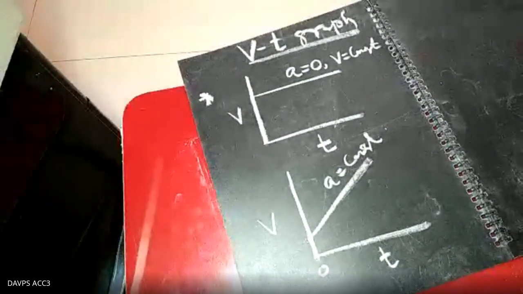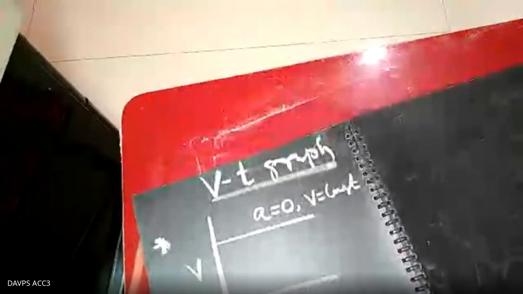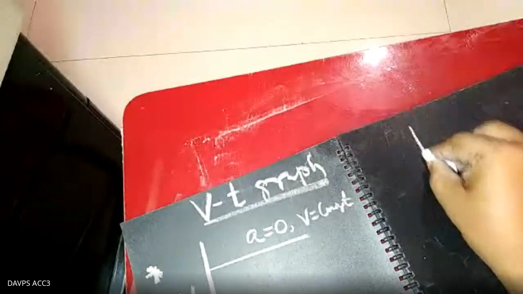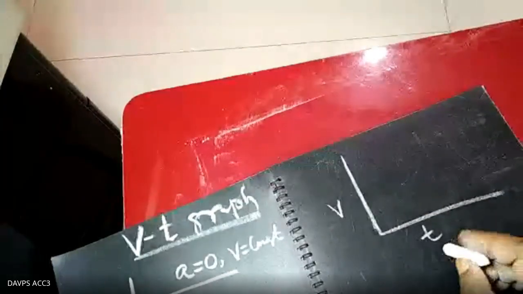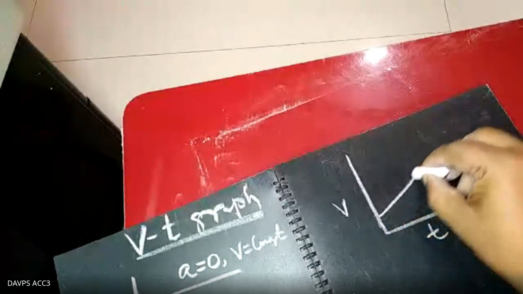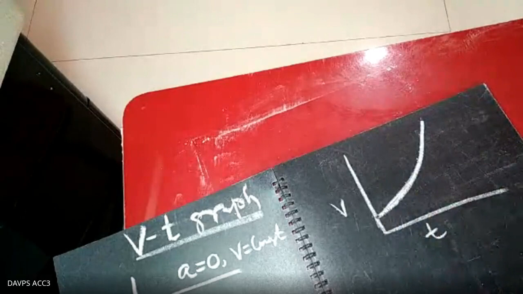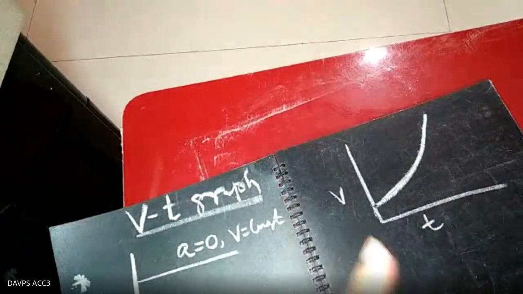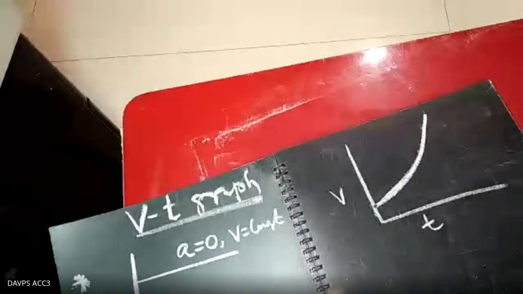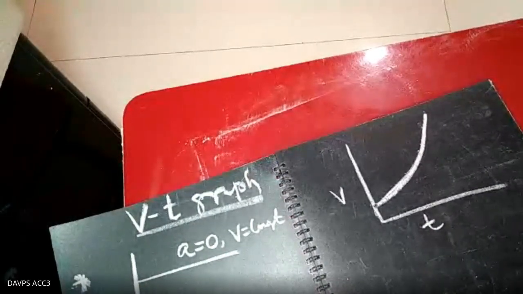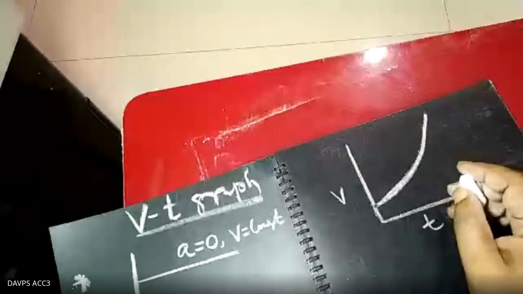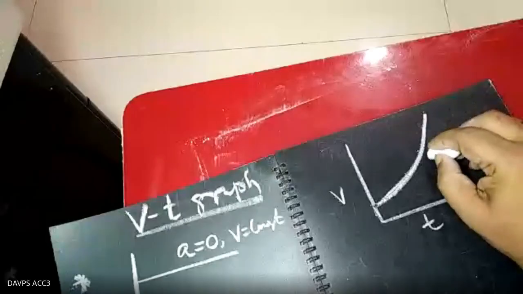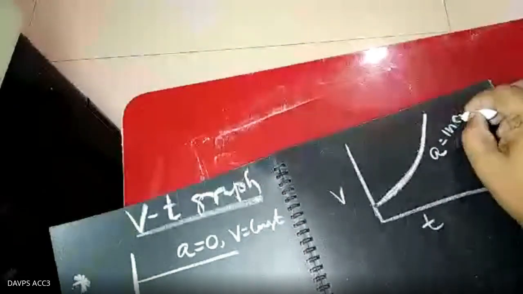Clear? Very good. Now, if the graph is an increasing graph, like a v equal to t square type of graph, what does it indicate? If the graph is increasing like that, as the time is increasing, velocity is also increasing. Anybody can tell me? If somebody is telling, others should stop. Increasing acceleration. Which type of acceleration? Because the slope is increasing. Slope increasing means acceleration increases. A increases, meaning increasing acceleration.